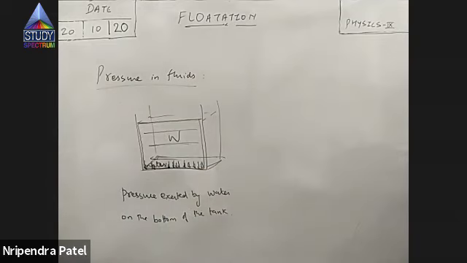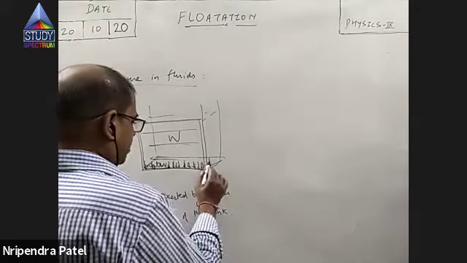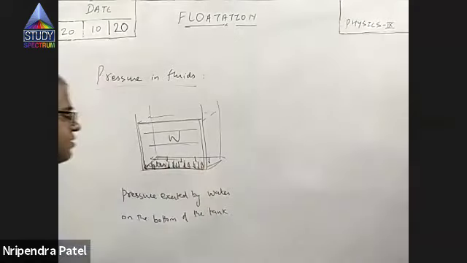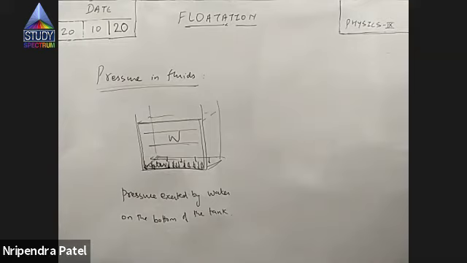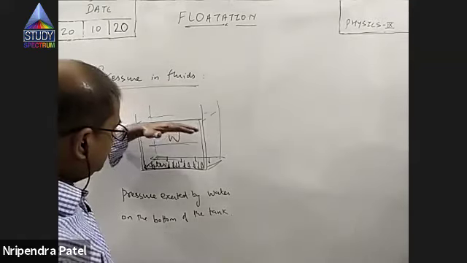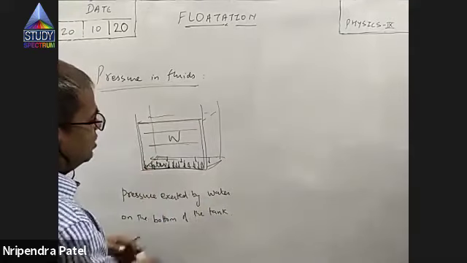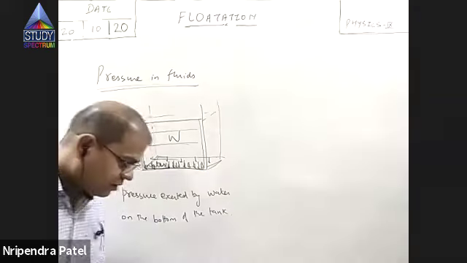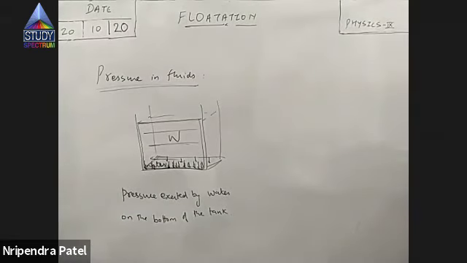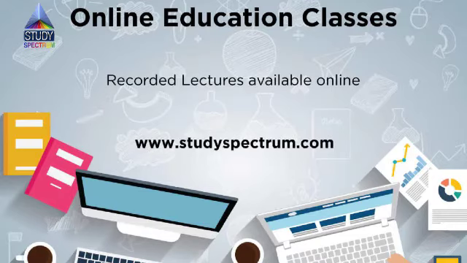So pressure exerted by water on the bottom of the tank. Okay. This is what I'm interested in measuring. This is what we will study under this topic, pressure in fluids. We also call it hydrostatic pressure. Fluid is at rest, water is at rest, liquid is at rest. It exerts some pressure on the bottom of the tank. That pressure is also known as hydrostatic pressure. Okay? Is it clear? Good.